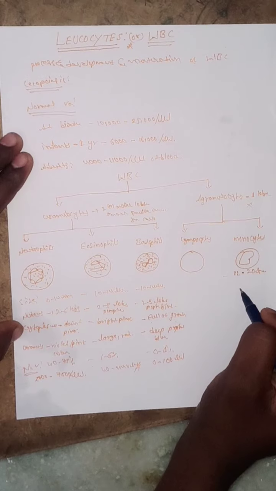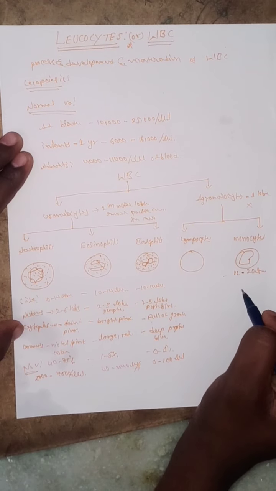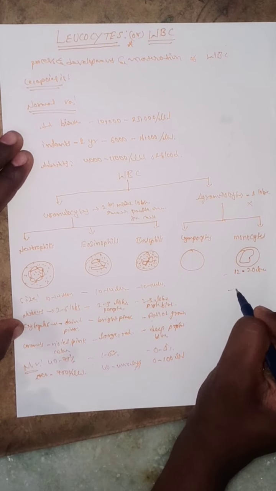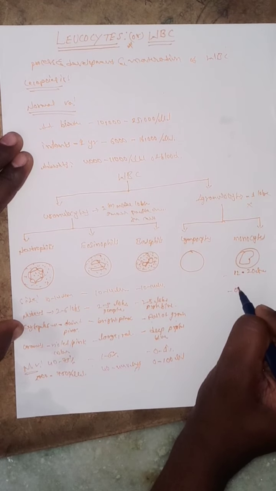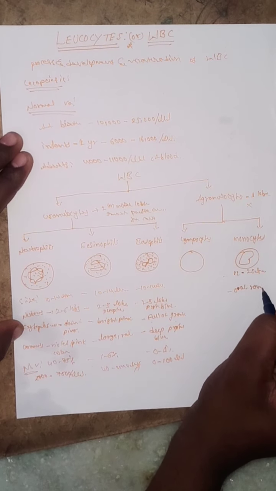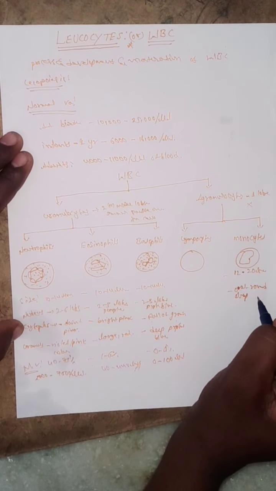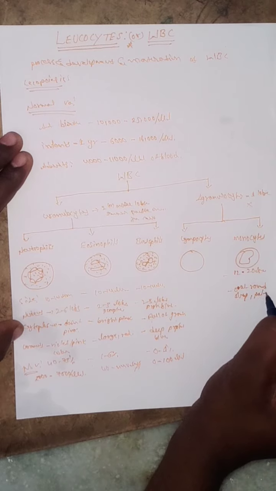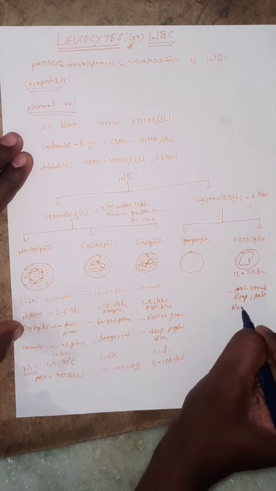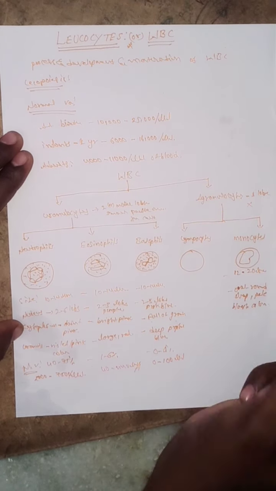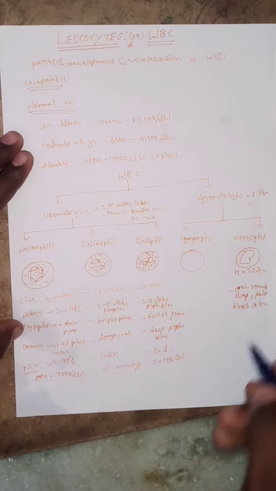And the next one, the nucleus is an oval or round shape nucleus. And the color is purple bluish or pale bluish in the presence of the nucleus.